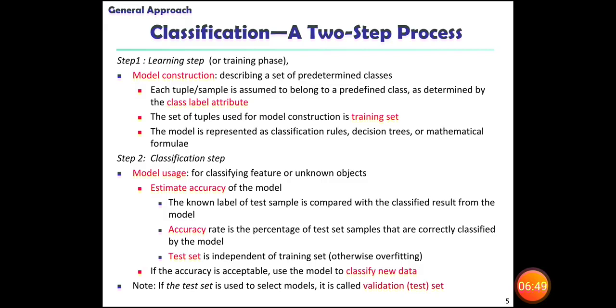The test set is an independent set from the training set, otherwise it leads to overfitting. If the accuracy is acceptable, use the model to classify new data. If the test set is used to select the model, it is called a validation set.